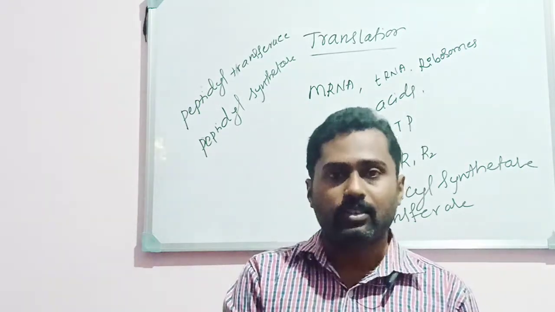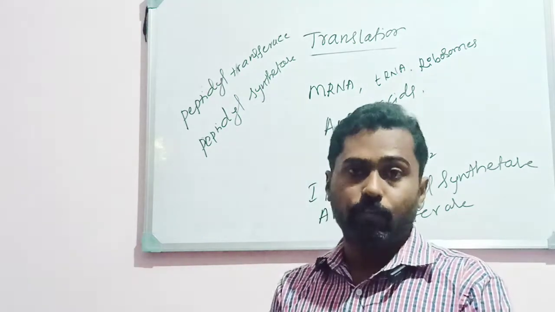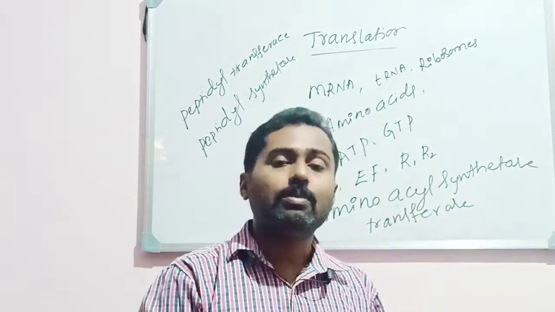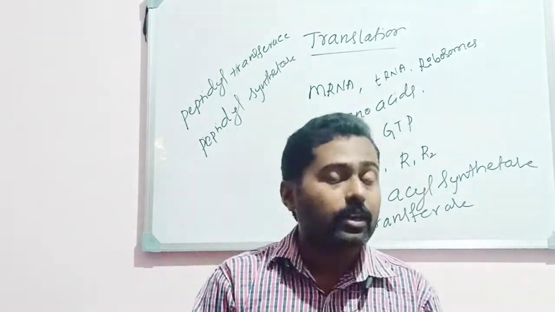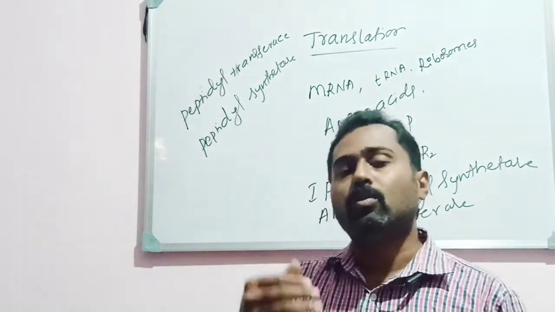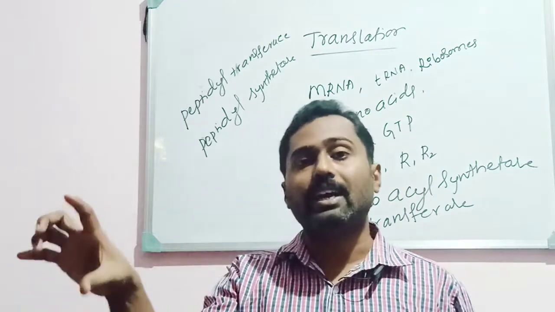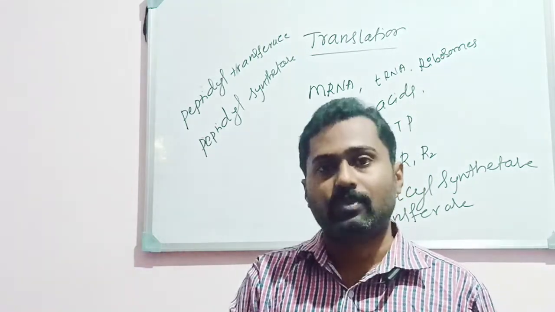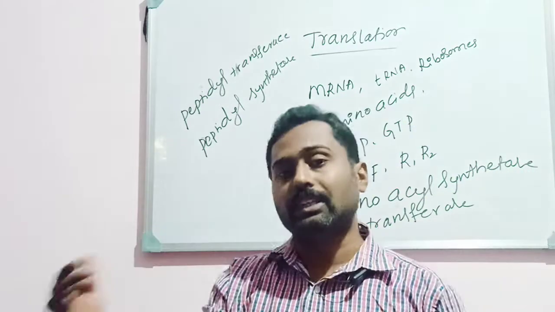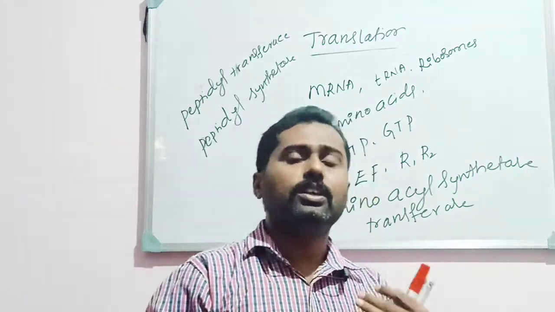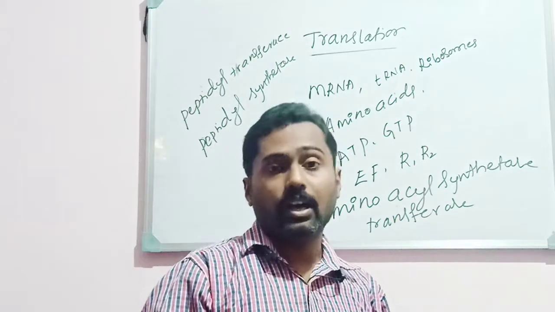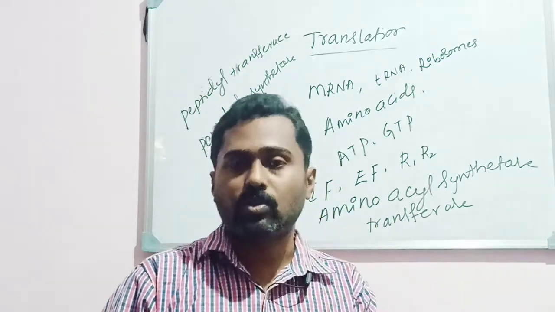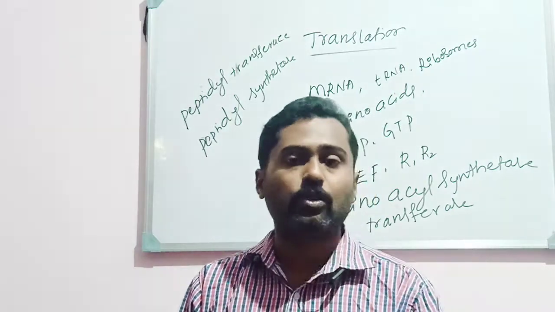The introns are cut off, that is what is called RNA splicing, and then the processed mRNA is released into the cytoplasm. But in prokaryotes, once the mRNA is produced, the translation process simultaneously begins from one end. At one end there will be transcription, at the other end translation, so it takes place very early or simultaneously. But in eukaryotes, the mRNA should be processed before releasing it to the cytoplasm.